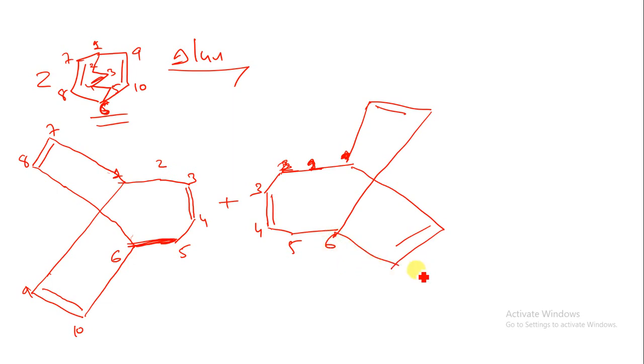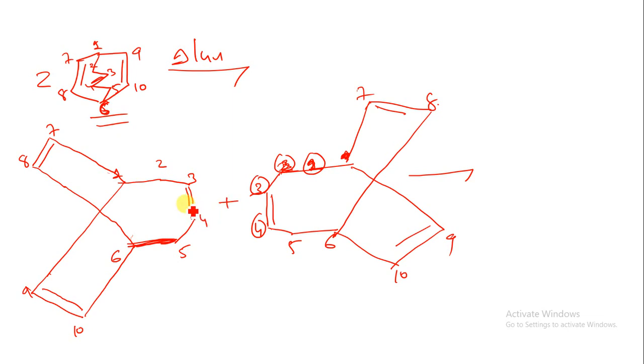Then we have 9 and 10, and then 7 and 8. So this is 1, 2, 3, 4, 5, 6, 7, 8, 9, 10. This is the simple structure, not a complicated one.